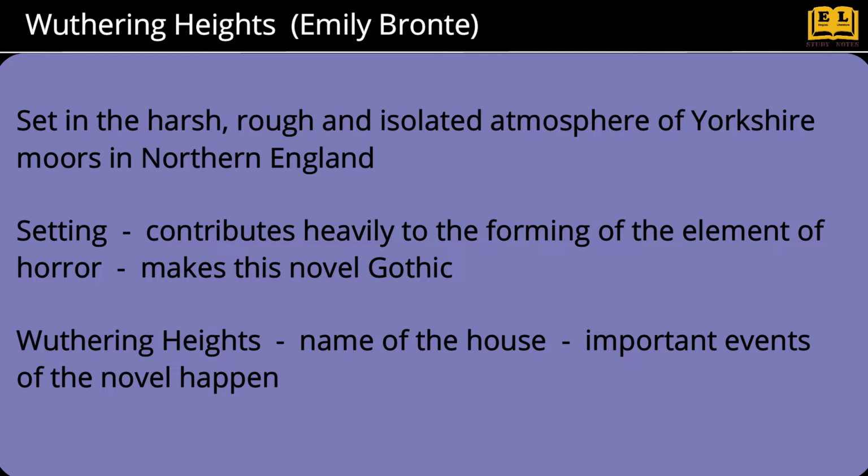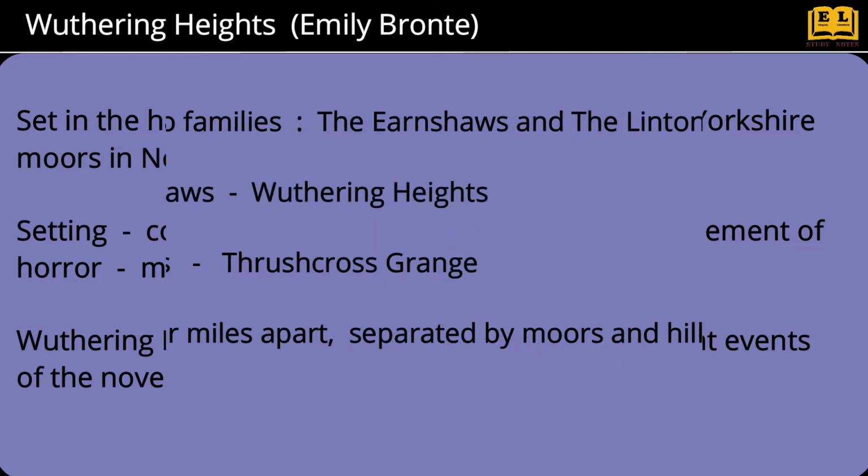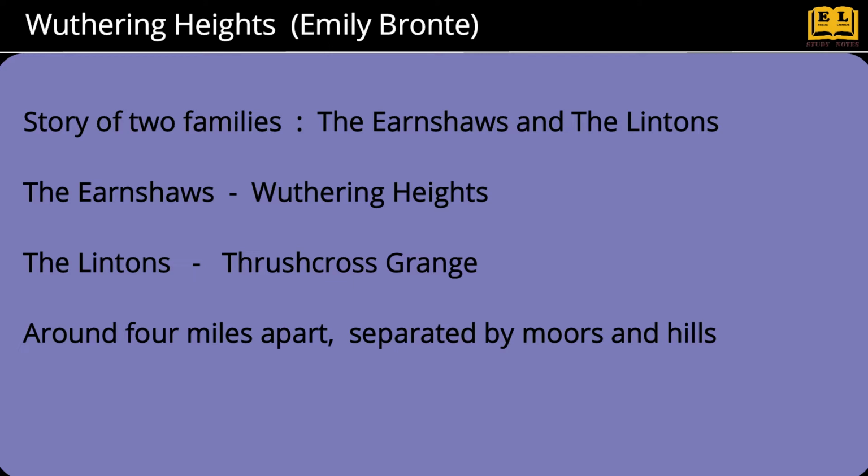Wuthering Heights is the name of the house where the important events of the novel happen. It is the story of two families, the Enshaws and the Lindons. The Enshaws living at Wuthering Heights and the Lindons at Thrushcross Grange. The two houses are around 4 miles apart, separated by moors and hills.